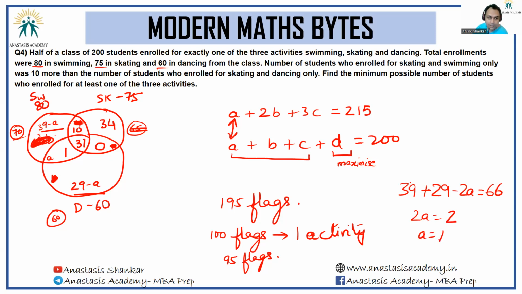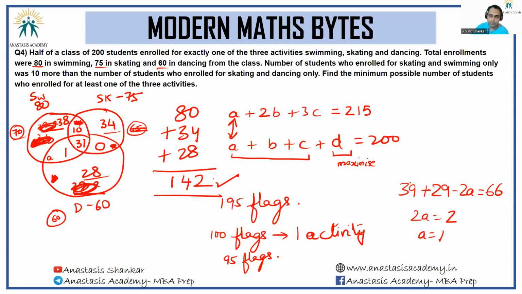So I have one person here. I have 38 people here. I have 28 people here. Let me check the summation. 38 plus 28 gives me 66. 66 plus 34 is 100. All conditions are satisfied. So the minimum possible number of students who enrolled for at least one of the three activities will be given by 80 plus 34 plus 28. The entire circle of swimming is 80, skating is 24, designing 28 extra. You add these all up, we will get 142, which should be the answer to this question.